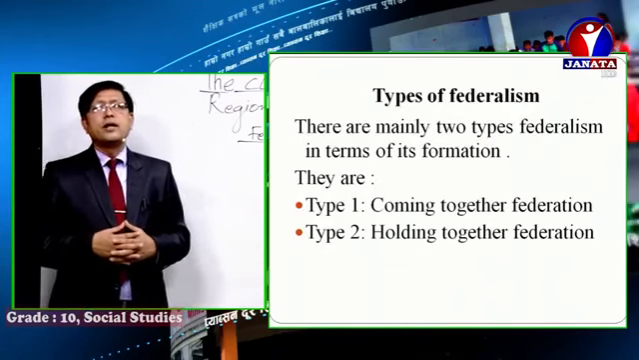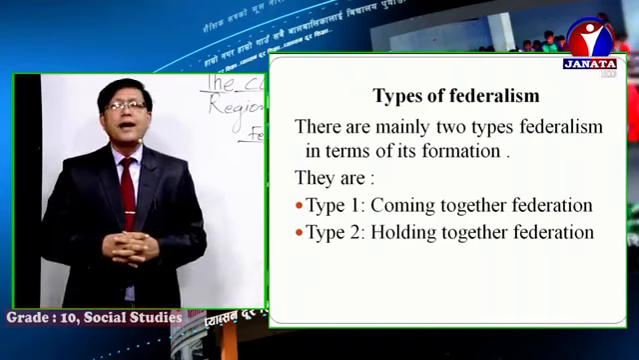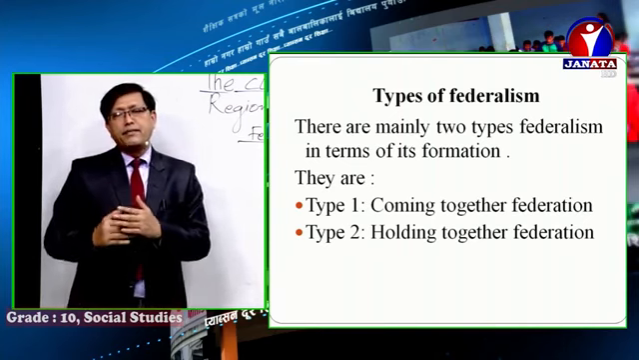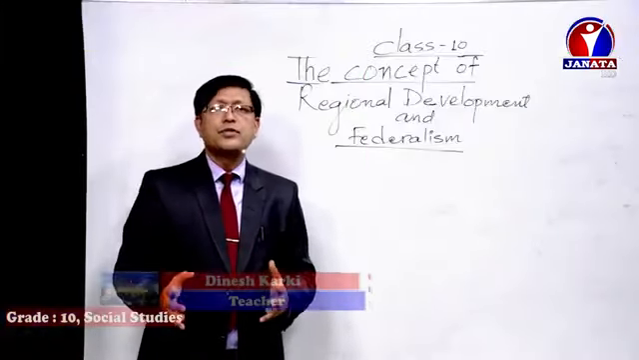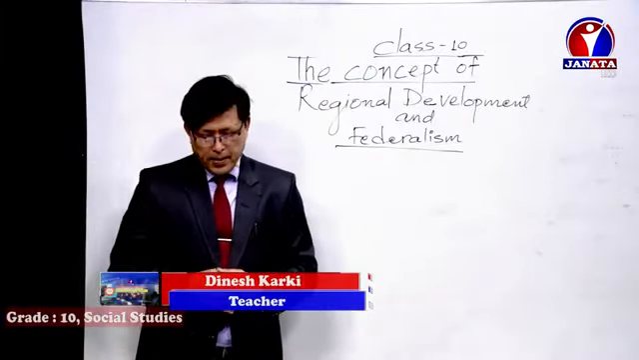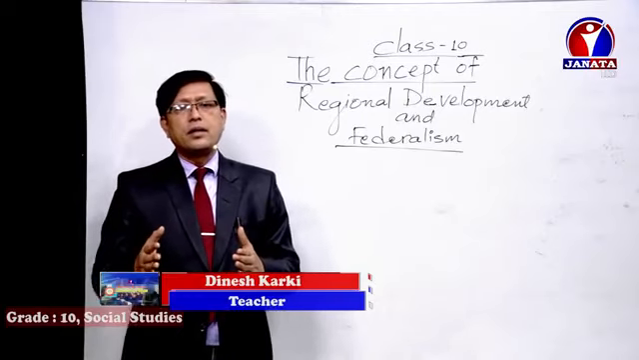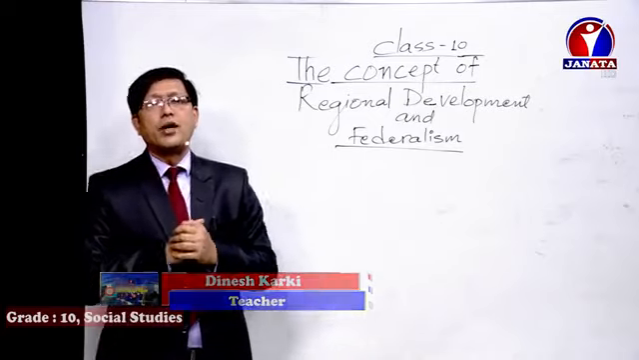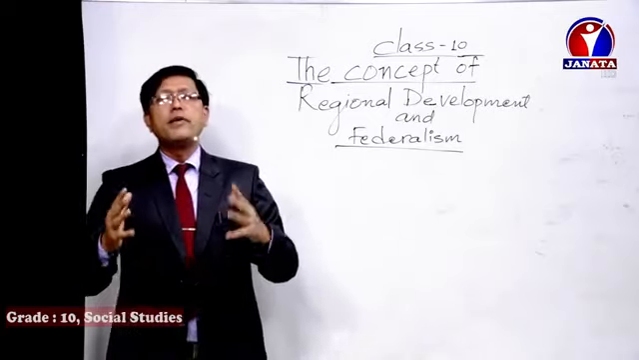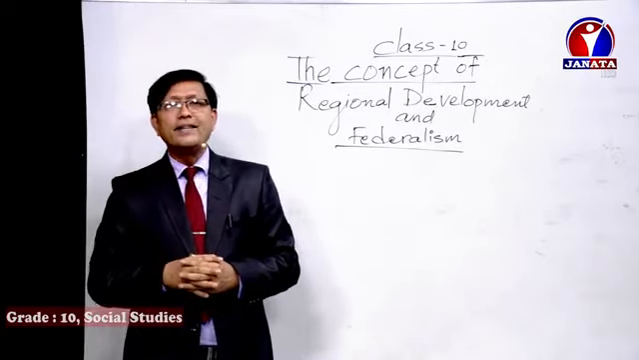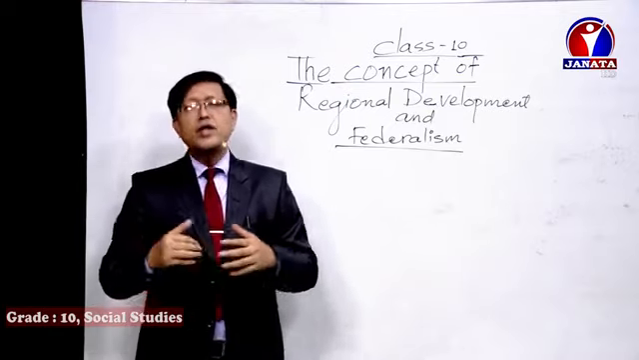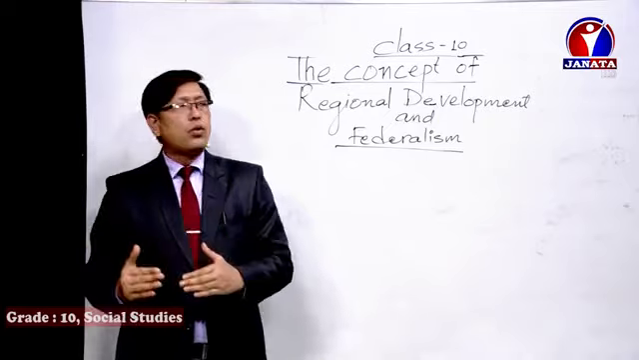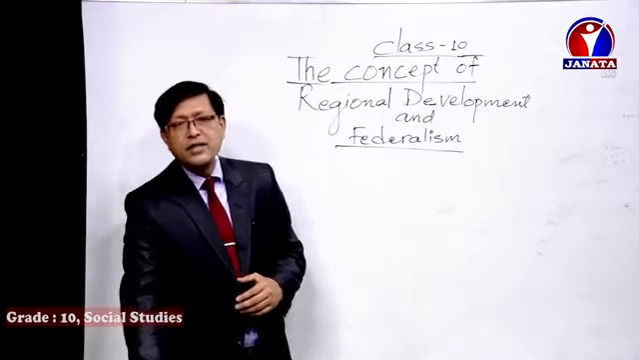So boys and girls, there are actually 2 types of federalism. All right. If we have plenty of time, then I will talk about the types of federalism in detail. But right now, you just get the point. Look at the slide. There are 2 types. One is type 1, coming together federalism. And the second is holding together federalism, or coming together federation or holding together federation. Let me show you one slide.